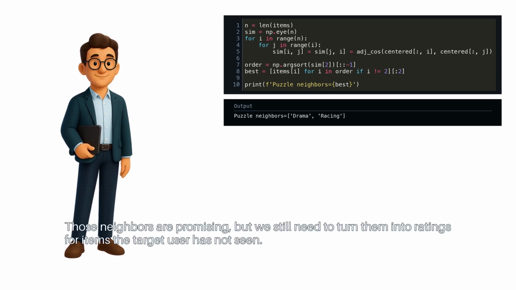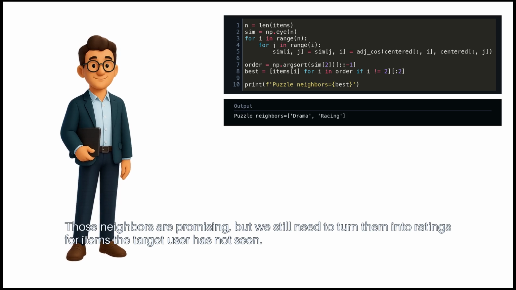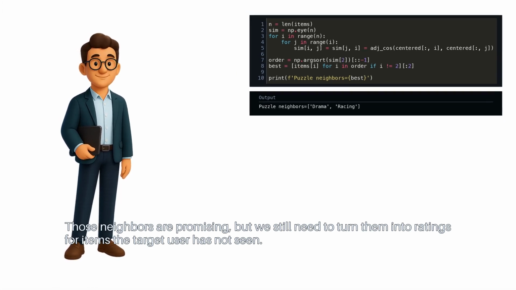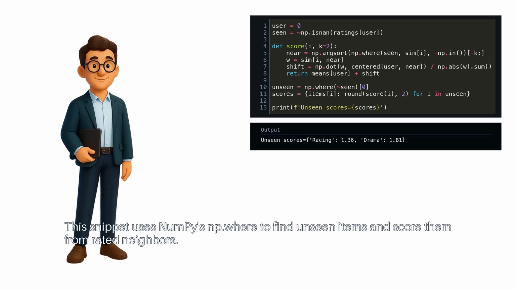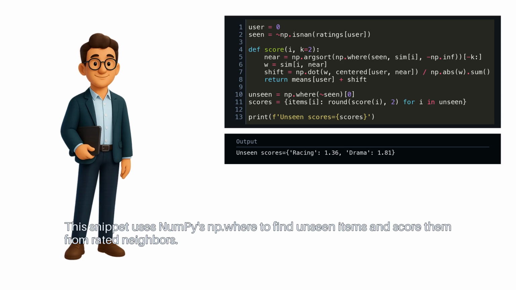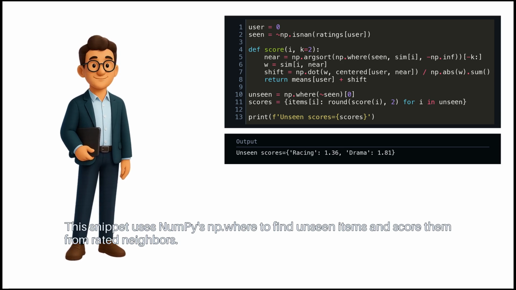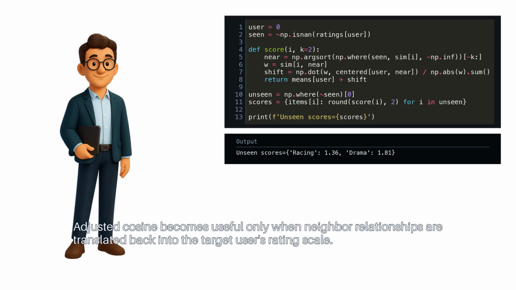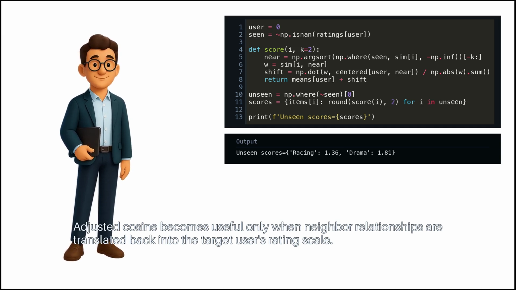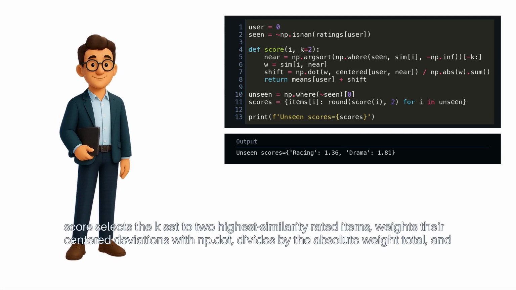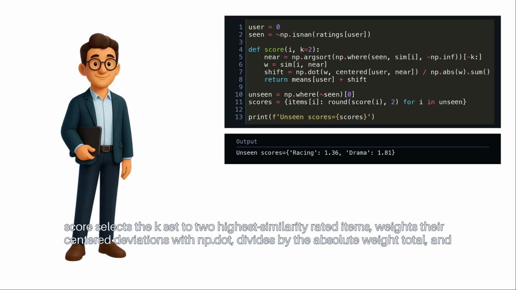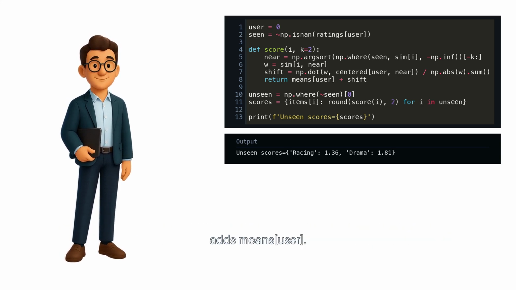Those neighbors are promising, but we still need to turn them into ratings for items the target user has not seen. This snippet uses NumPy's np.where to find unseen items and score them from rated neighbors. Adjusted cosine becomes useful only when neighbor relationships are translated back into the target user's rating scale. Score selects the k-set to 2 highest similarity rated items, weights their centered deviations with np.dot, divides by the absolute weight total, and adds means user.